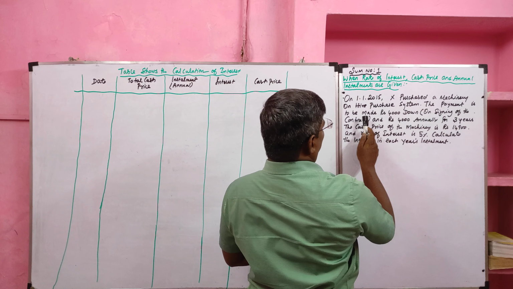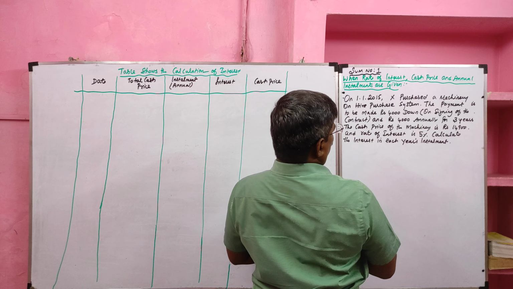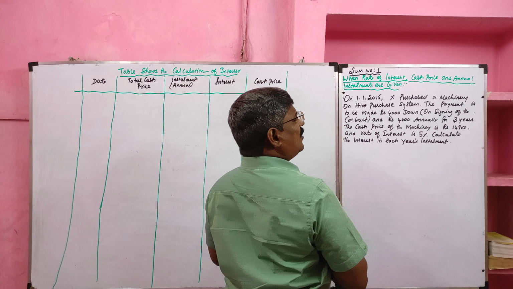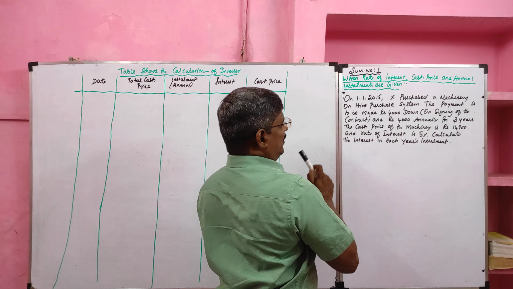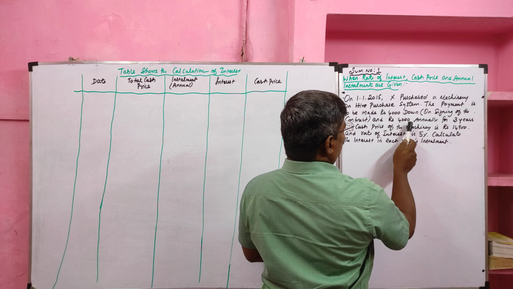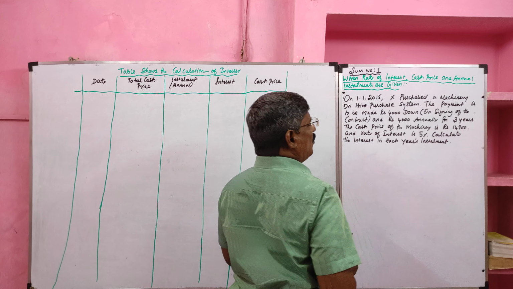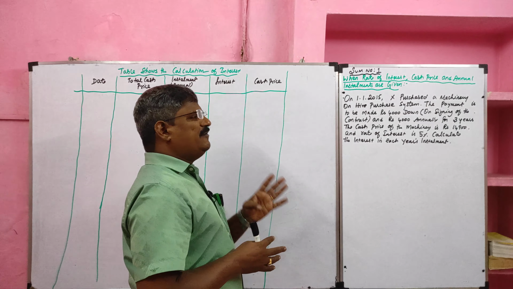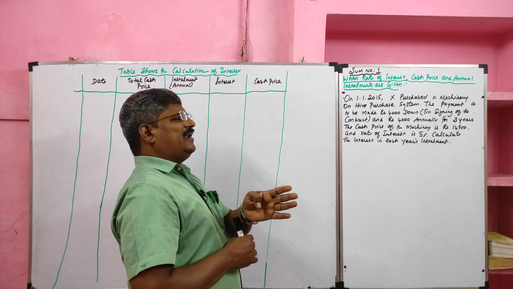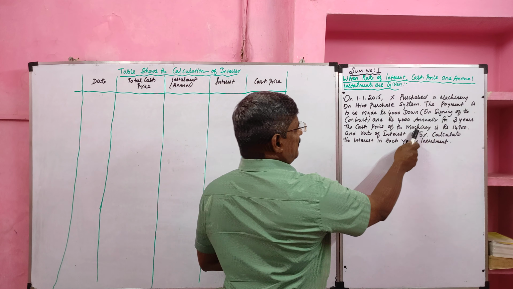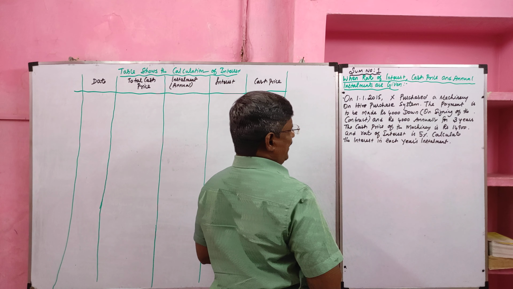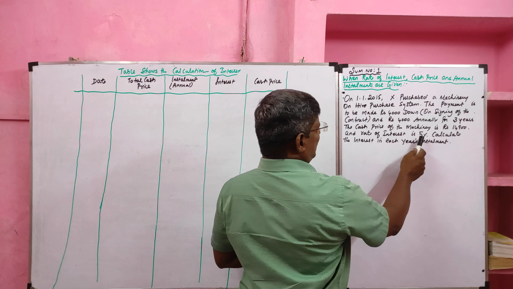The payment is to be made rupees 4,000 down. What is 4,000 down? It is the down payment on signing of the contract, and rupees 4,000 annually for 3 years. So at the time of purchase he paid 4,000, then every year he is paying 4,000 for 3 years. The cash price of the machinery is 14,900 and the rate of interest is 5%. Calculate interest in each year's installment.